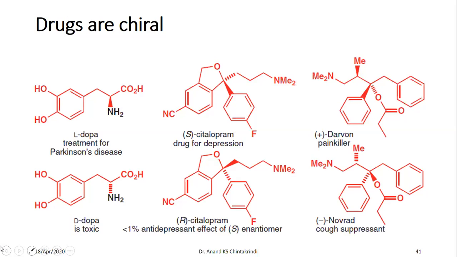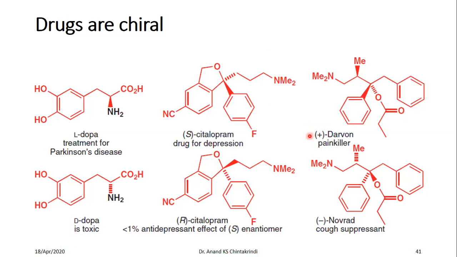Now, it is not only that one enantiomer is toxic and the other inactive. Both enantiomers can have varied activities depending on which biological receptor they interact with, as observed with opioid analgesics. Darvon is a painkiller.